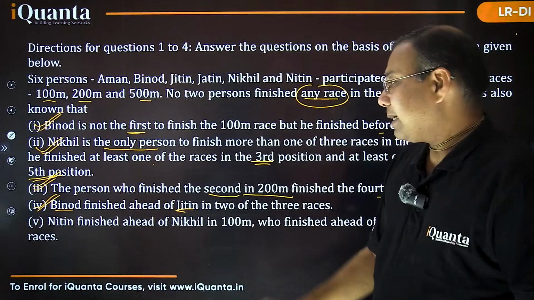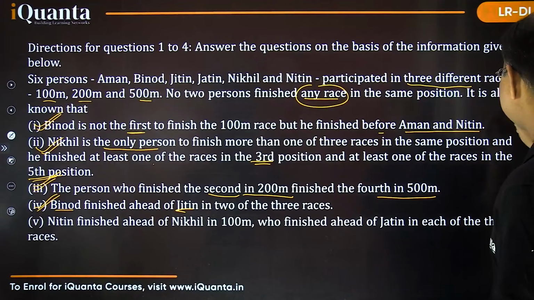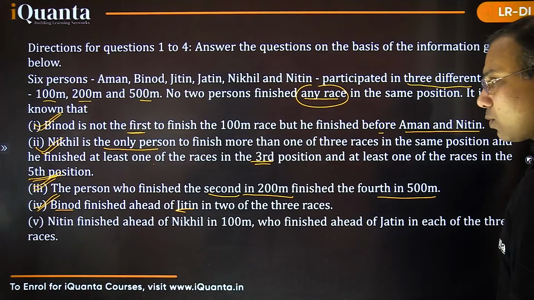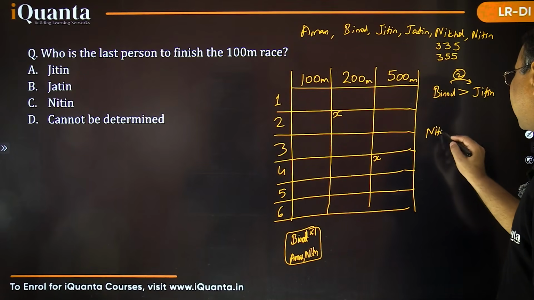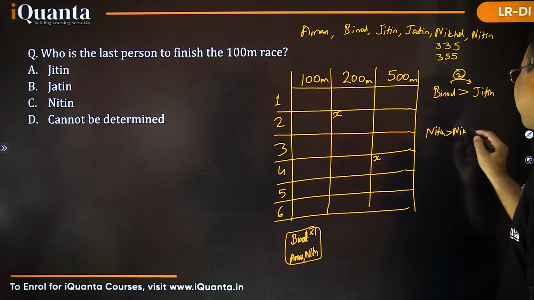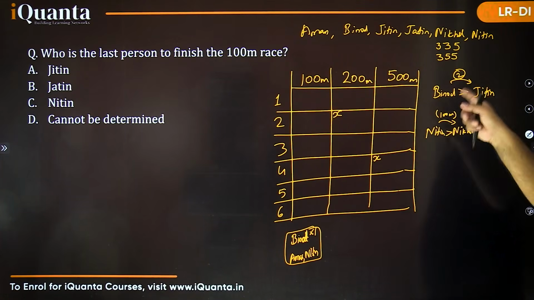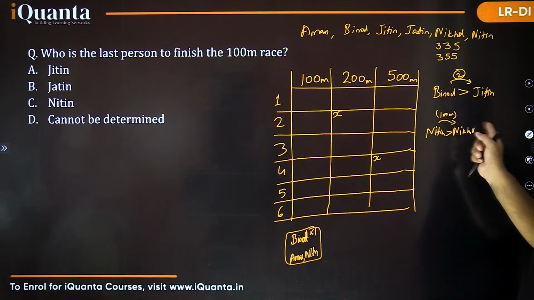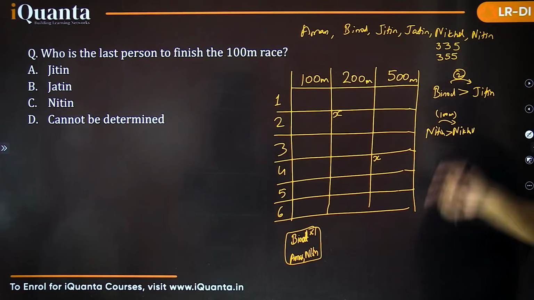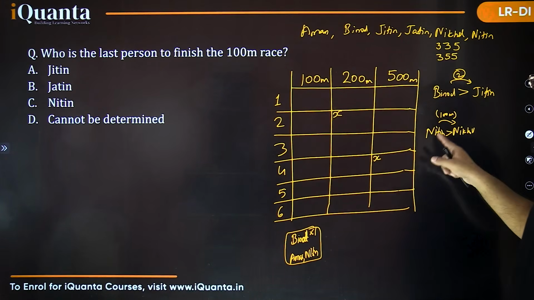It says Nitin finished ahead of Nikhil in 100 meter. Okay, so let me mention it in exactly the same way we did earlier. So Nitin finished ahead of Nikhil in which race? Only 100 meter. There is specifically a 100 meter race. यहाँ पे मुझे मालूम नहीं था which 2 races. So I mentioned that Binod is ahead of Jitin in exactly 2 races. But in this case, I know that Nitin is ahead of Nikhil in the 100 meter race. So this is a 100 meter race, right? We know that this is the 100 meter race and Nitin is ahead of Nikhil.